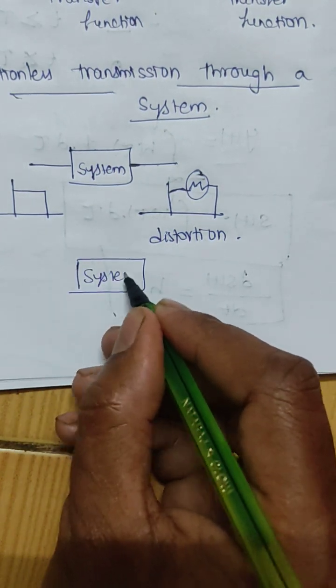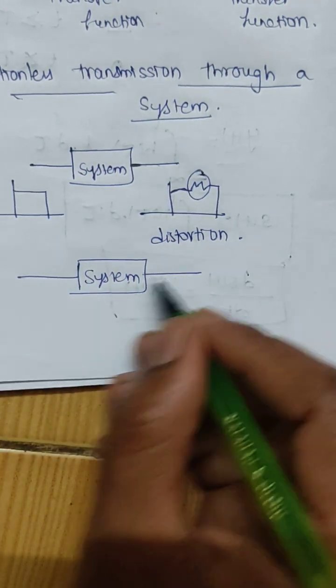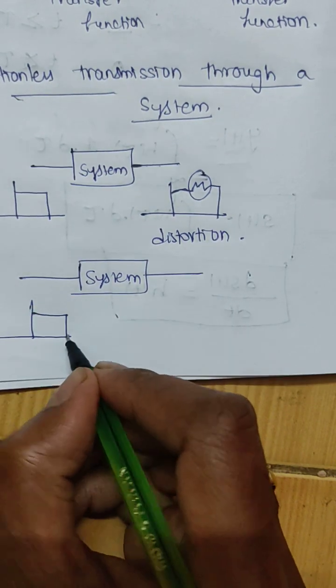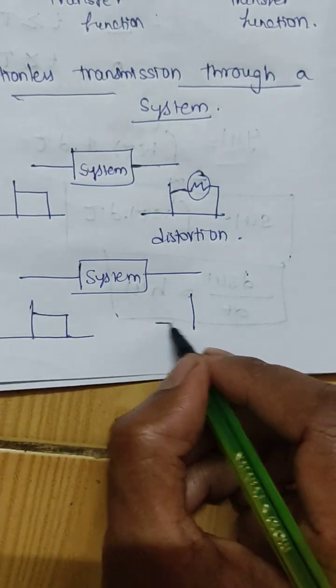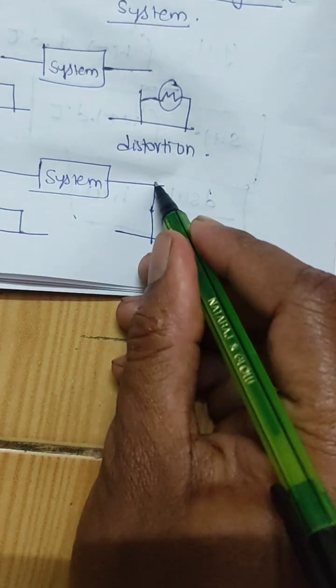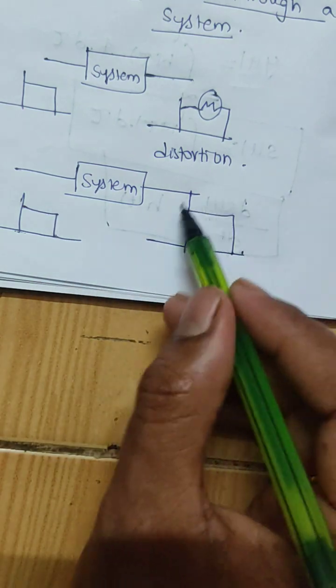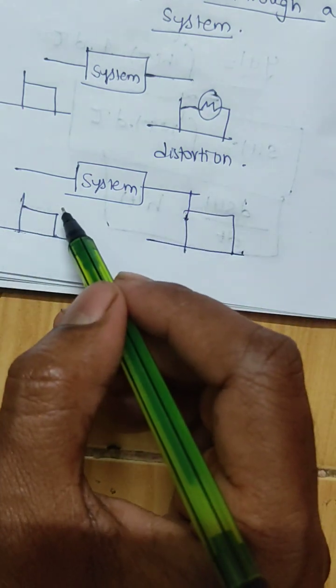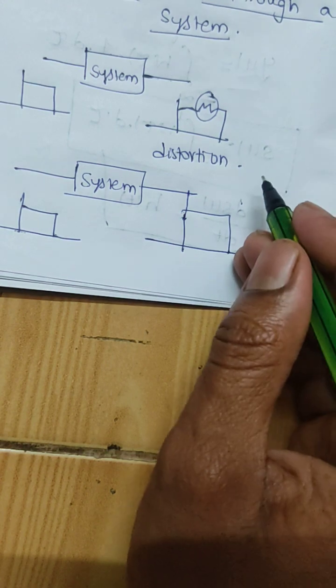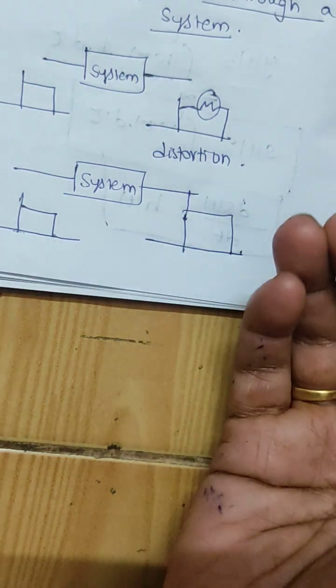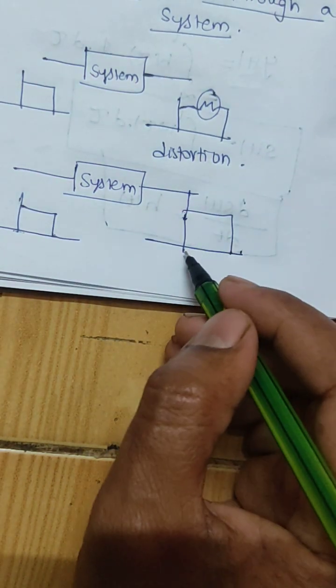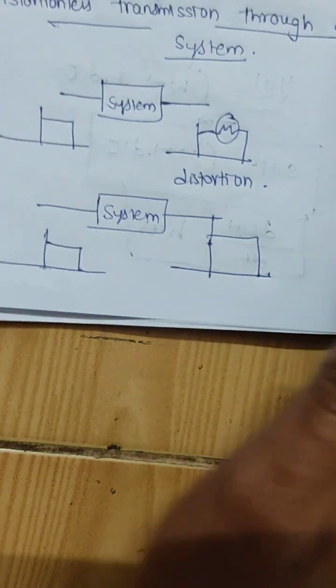If this system produces the same shape, the output is similar to the input. The output is an exact replica of the input, except there may be a change in the magnitude. It can have some delay also.